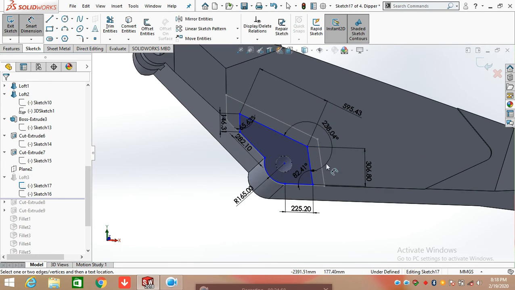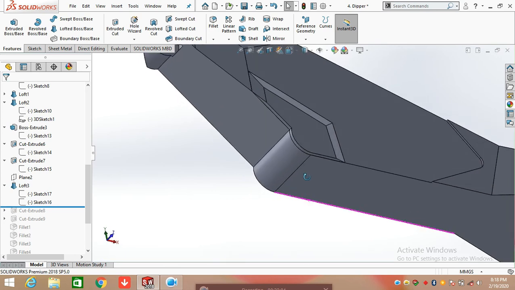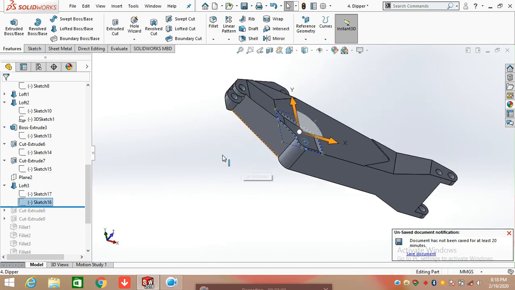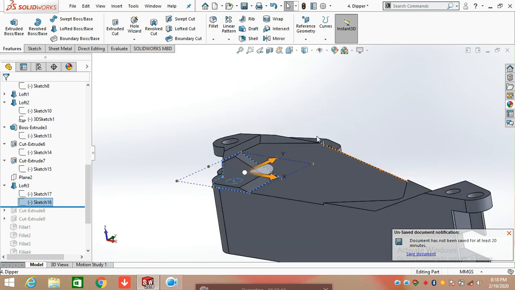After drawing it, exit from the sketch and draw the second sketch on this face.